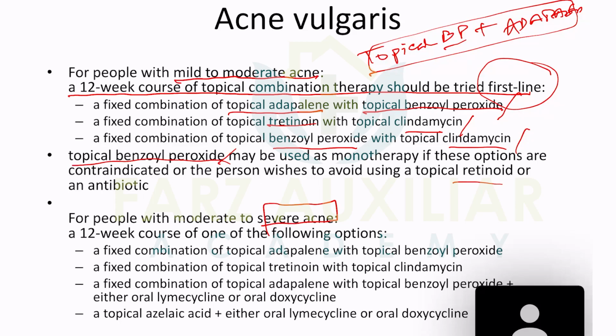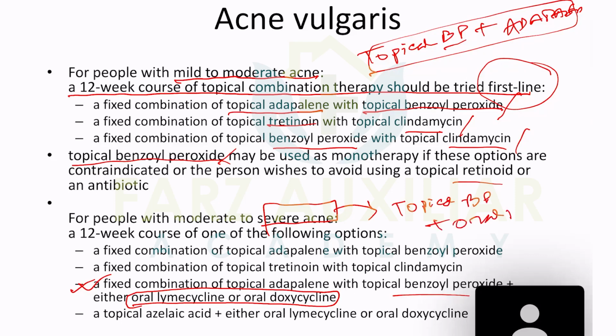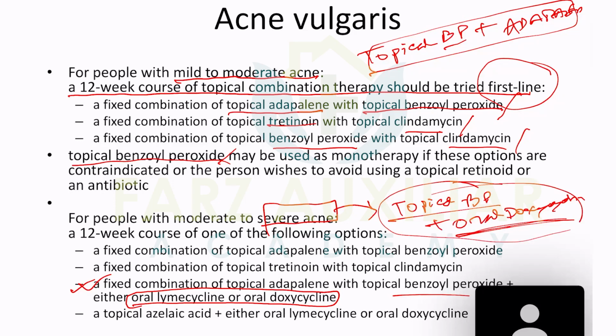Okay, so in severe acne, you should go for a combination: a fixed combination of topical adapalene and topical benzoyl peroxide, or oral. Whether you will give oral or not will confuse you in the questions. So in case of severe, remember only one thing: topical benzoyl peroxide plus oral doxycycline. You will find this one mostly. So you give a topical and also an oral antibiotic in severe acne. In mild or moderate, you give only topical, and that should be a combination.